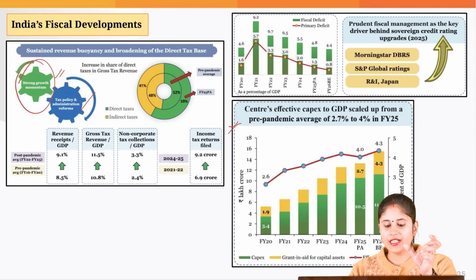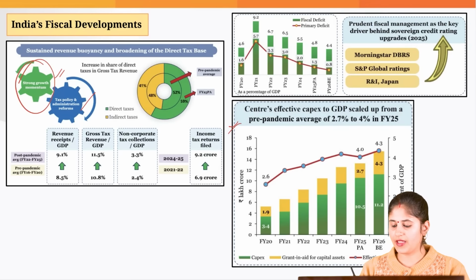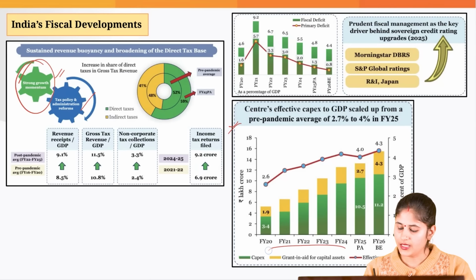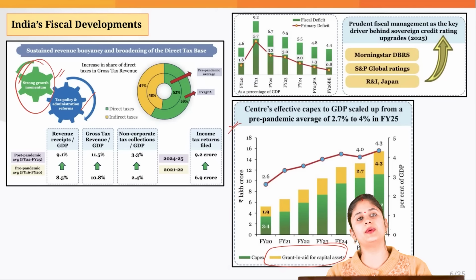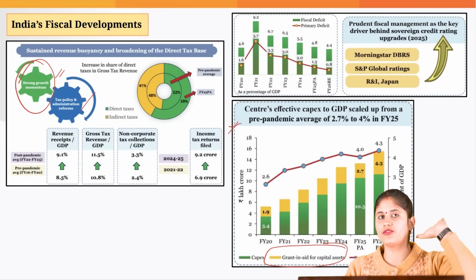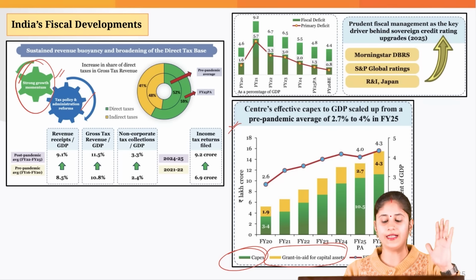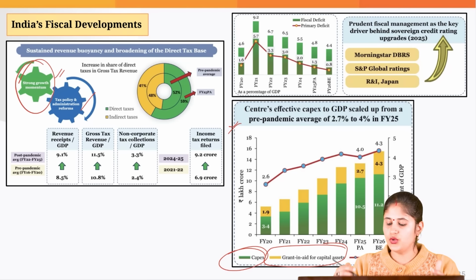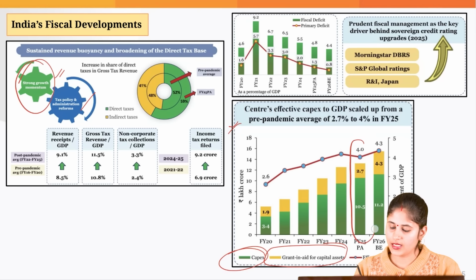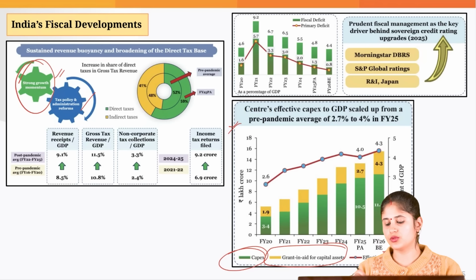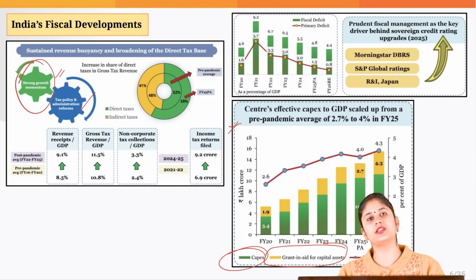The effective capital expenditure is basically the grant in aids provided by the central government to the states, which the states are actually using for capital creation, and the capital expenditure done by the central government itself. If you combine them, you get the effective capital expenditure. As you can see, it is increasing.